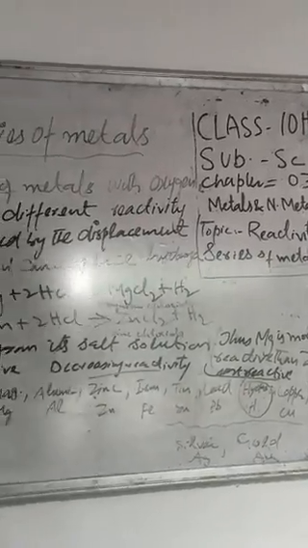For example, both magnesium and zinc can displace hydrogen from their dilute acids, like Mg plus 2 times HCl gives MgCl2 plus H2, magnesium chloride. Likewise, Zn, zinc plus 2 times HCl gives ZnCl2 plus H2.